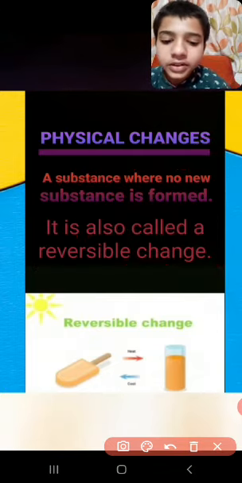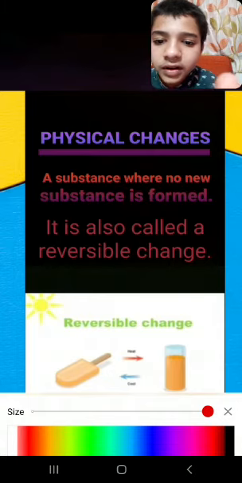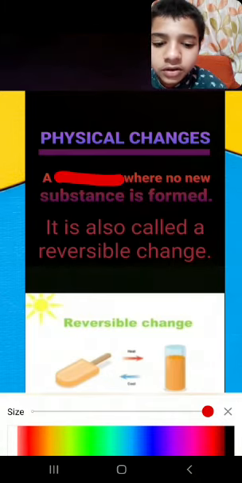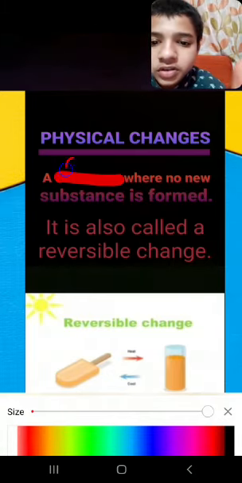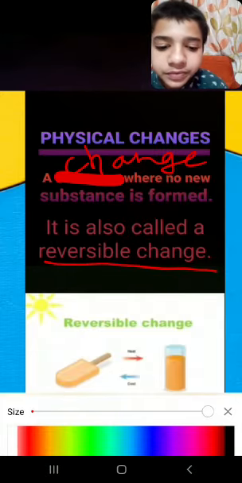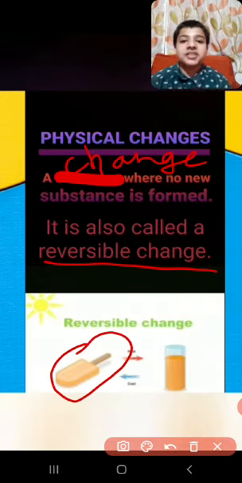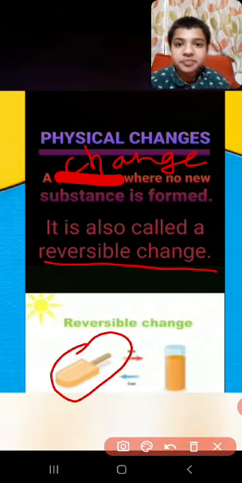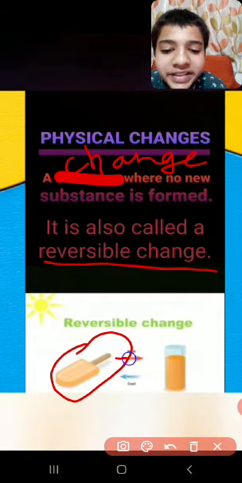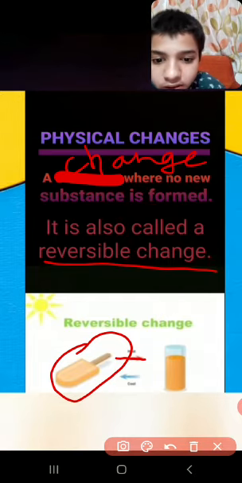So it is also called reversible change. Suppose you take an ice cream and you heat that ice cream.